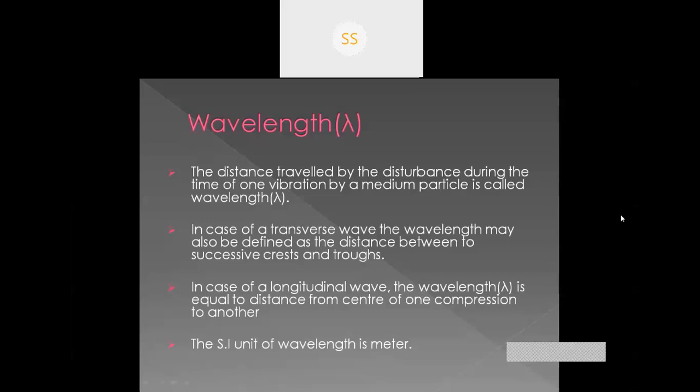So when it vibrates along the direction, once it will go forward and once it will go backward, and then it will come back to its original position. When it goes forward, it is known as the expansion, and when it comes backward, it is known as the compression. So the distance from the center of one compression to another is called its wavelength.